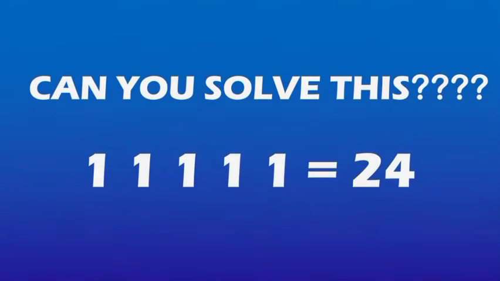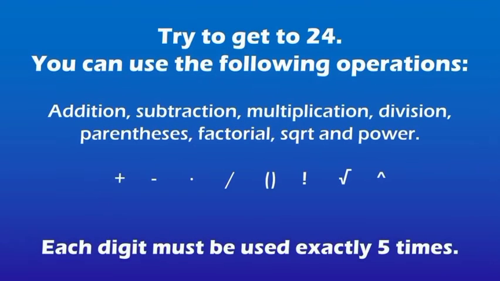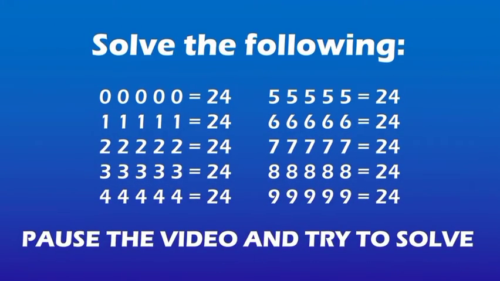Now it's time for a math puzzle. Can you solve this: 1, 1, 1, 1, 1 equal to 24? You need to get the answer as 24. You can use the following operations: addition, subtraction, multiplication, division, parenthesis, factorial, square root and power. But the condition is each digit must be used exactly 5 times. 0, 0, 0, 0, 0 equal to 24. Likewise, up to 9, 9, 9, 9, 9 equal to 24.